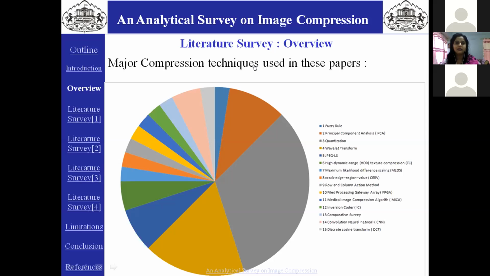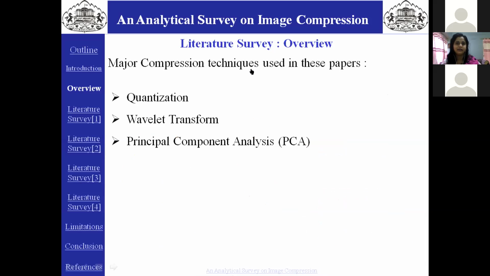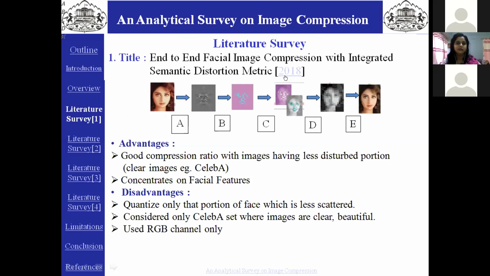Due to time constraint, we have classified the widely used image compression methodologies in 3 subsets, namely quantization, transform, and principal component analysis. And I have chosen one paper from each subset for detailed methodological analysis. The first paper is 2018 paper, End-to-End Facial Image Compression with Integrated Semantic Distortion Matrix. This paper is based on quantization method, where an end-to-end facial image compression framework with a variable block size regionally adaptive pooling module is designed.